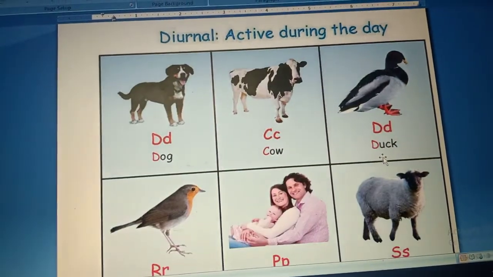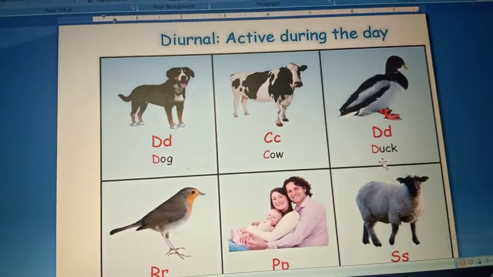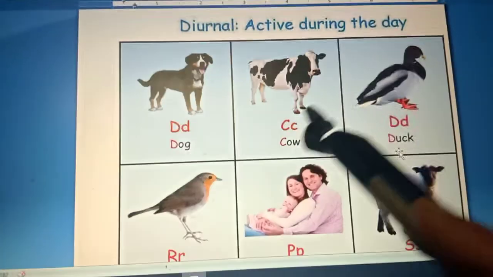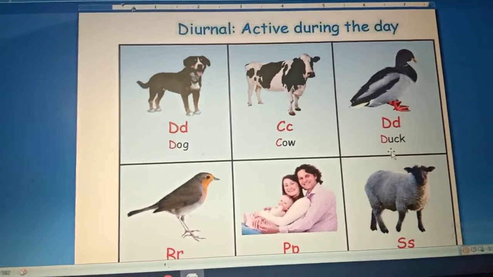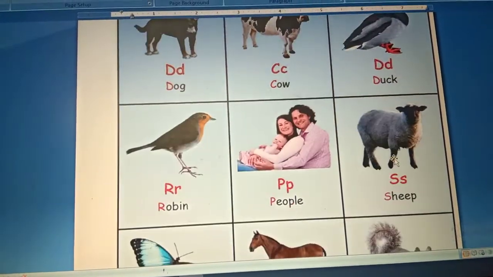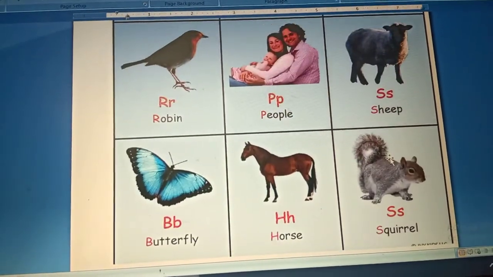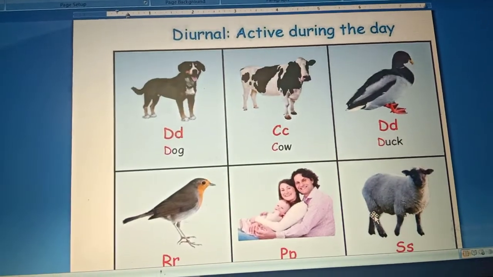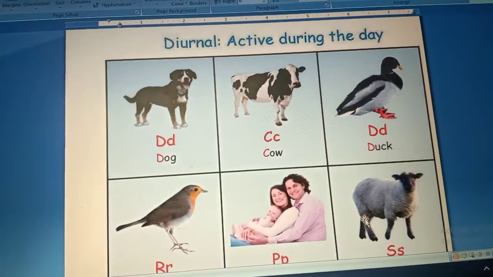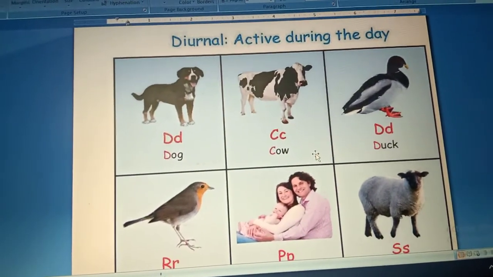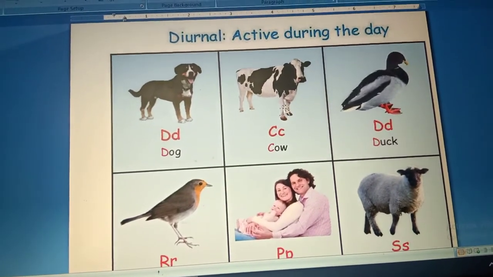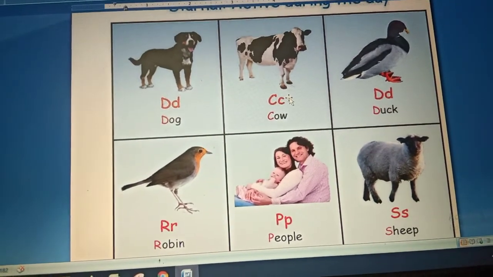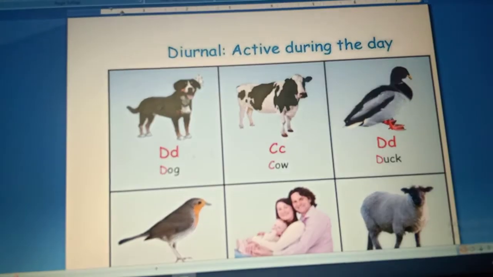These are a few examples of creatures which are active during the day: dog, cow, duck, robin, human, that's people, sheep, butterfly, horse, squirrel. All these animals are active during the day and they sleep and take rest at night. So they are diurnal.